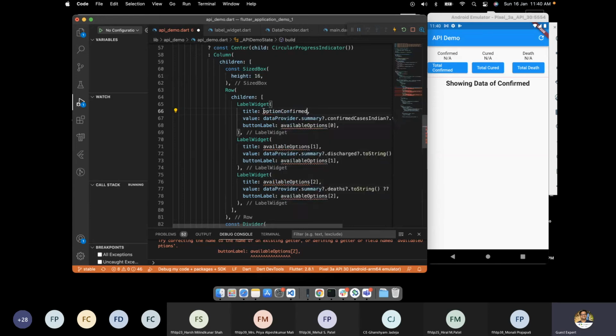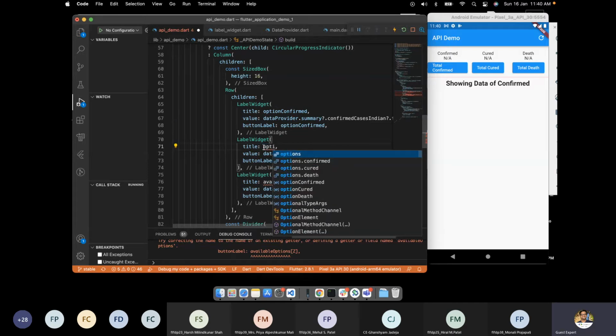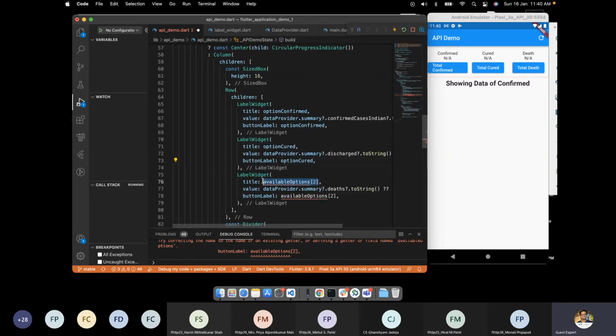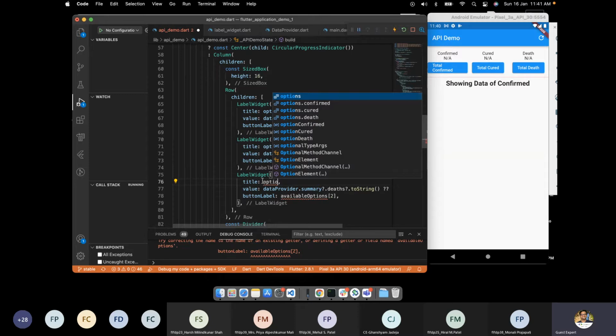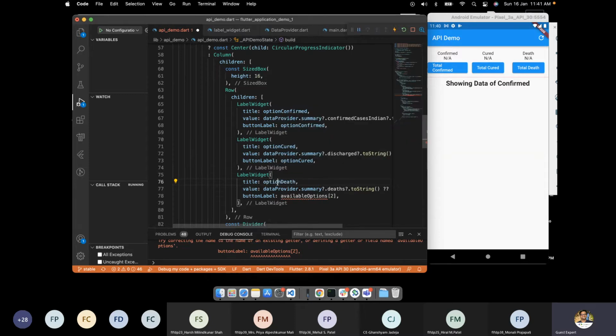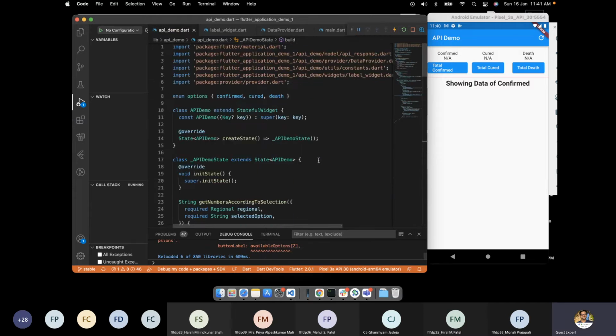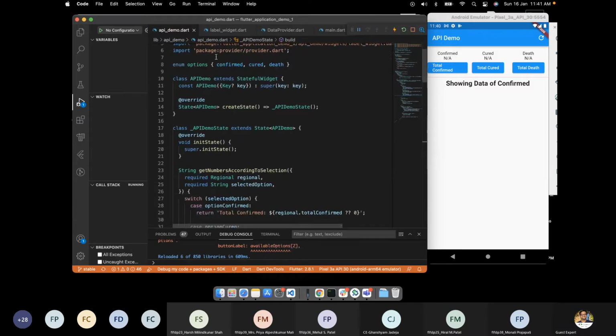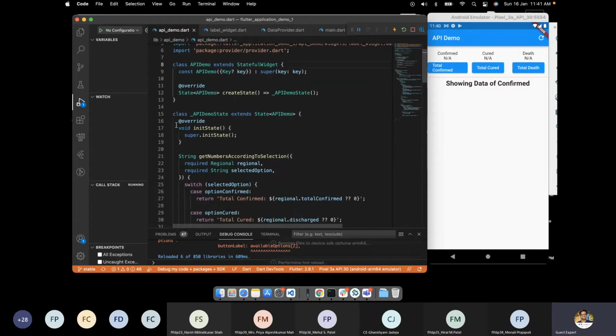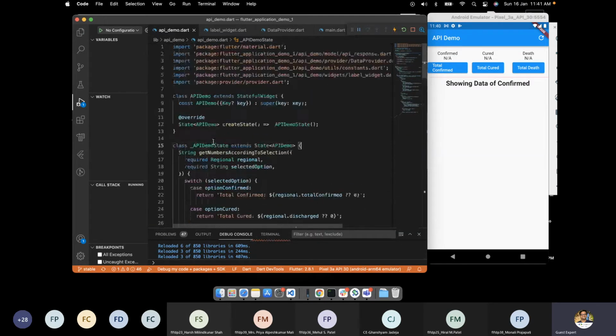Option confirmed, rather than array. Option cured and option death. So if you go to this code, we have something very informative and very updated.